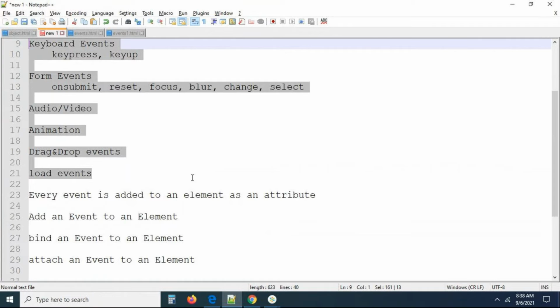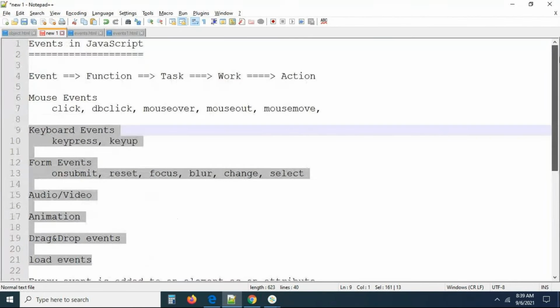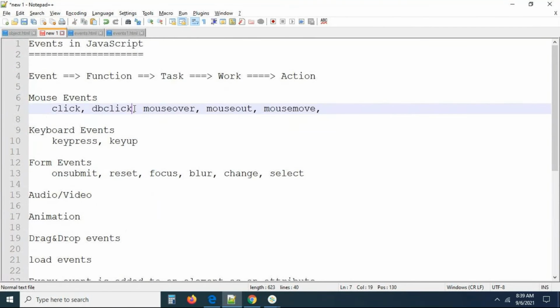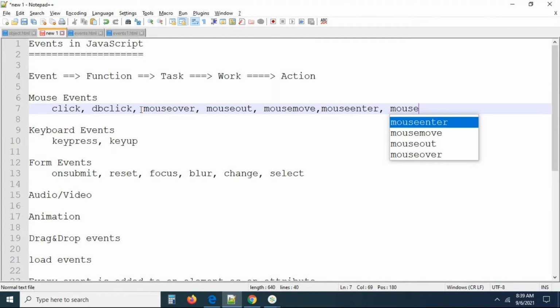Next, I want to talk about the mouse click and double click we have seen, and there are some more events in the mouse events. These are the events we have to discuss: mouse over, mouse move, mouse out, mouse enter, mouse leave. Mouse leave is almost the same.